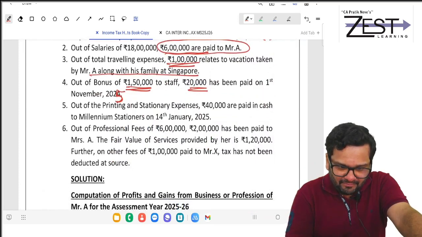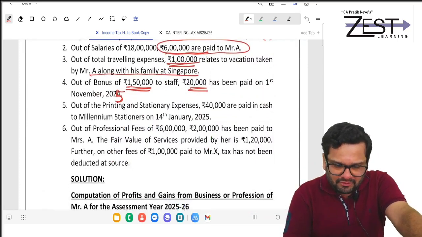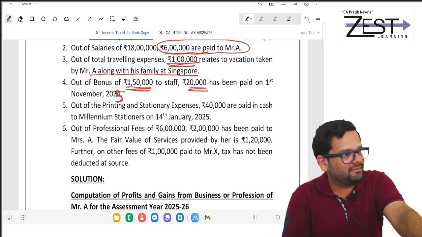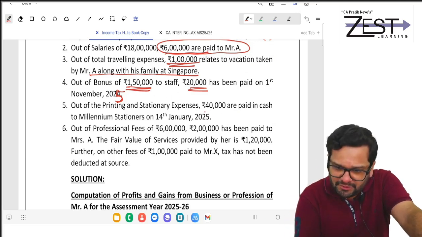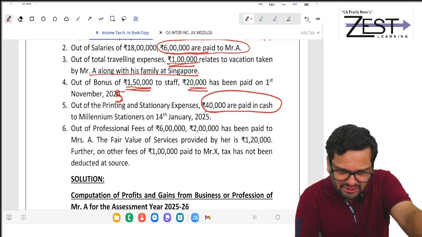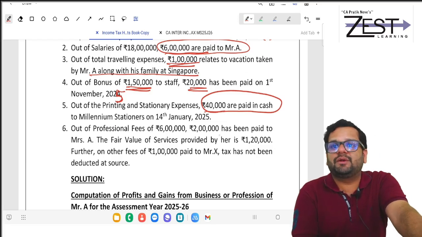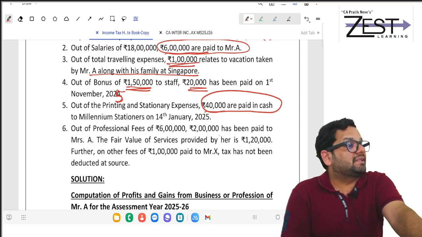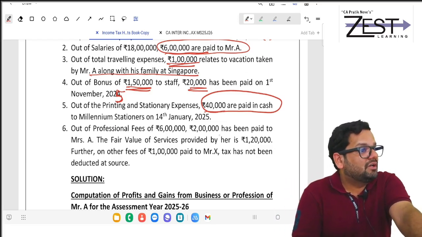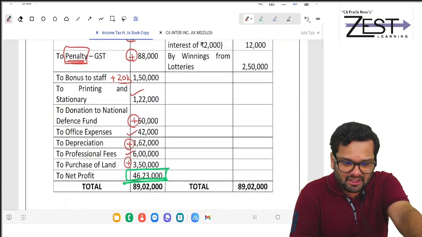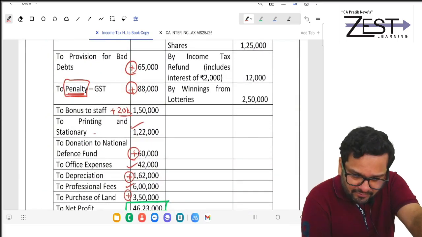Next, out of printing and stationery, 40,000 is paid in cash to Millennium Stationers on 14 Jan 25. You are paying in excess of 10,000 on a single day to a single person. So add. How much add? 40,000.